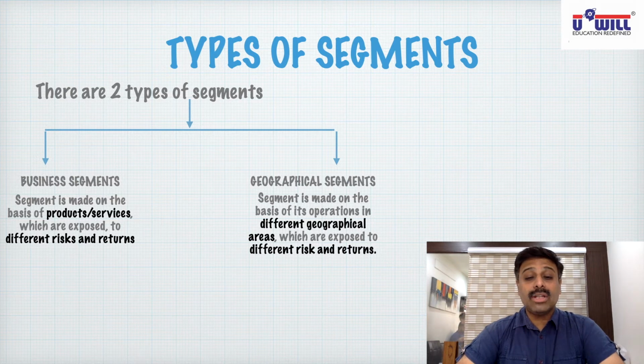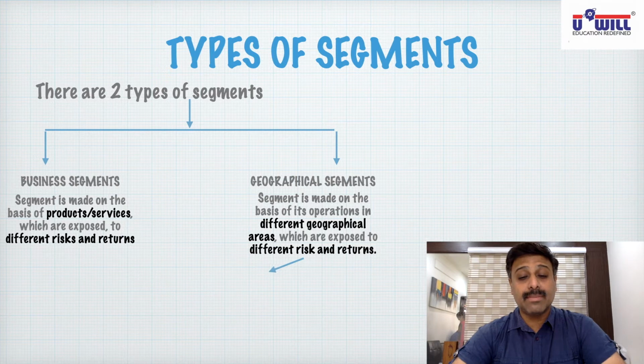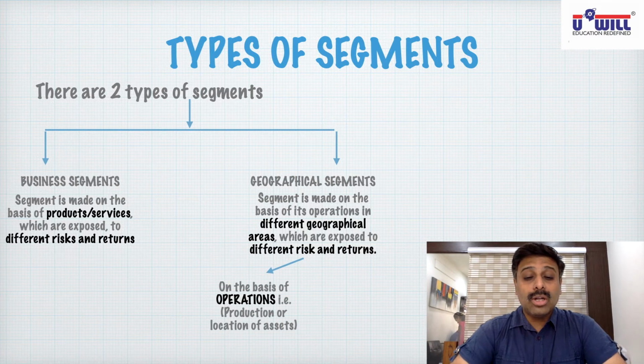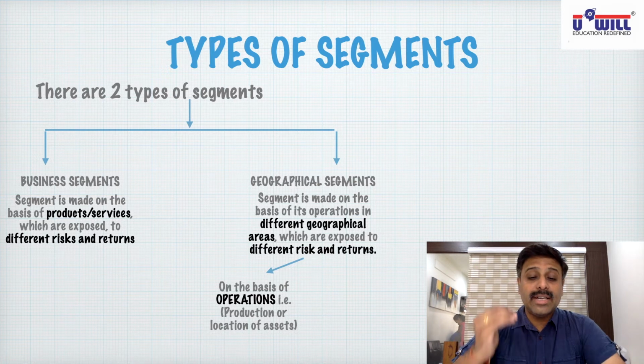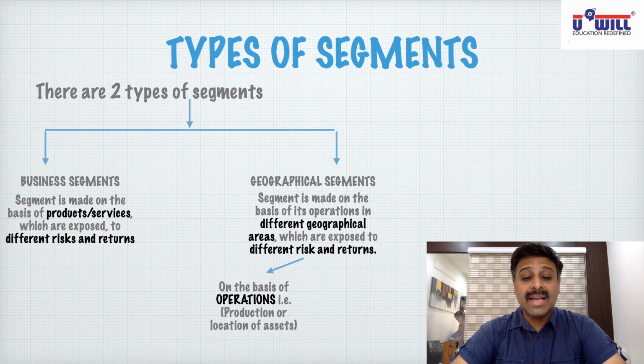Now again, when we take the basis of geographical segment or area, there are further two types of segments. One is on the basis of operation, meaning the area of its operation. That is where it produces the goods or supplies the goods or services, or the location of its assets, where its assets, plant and machineries, etc. are located. So one is on the basis of its operations.